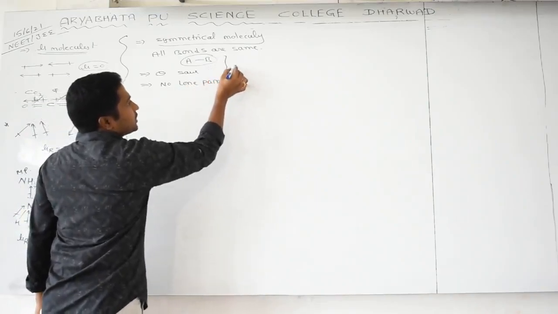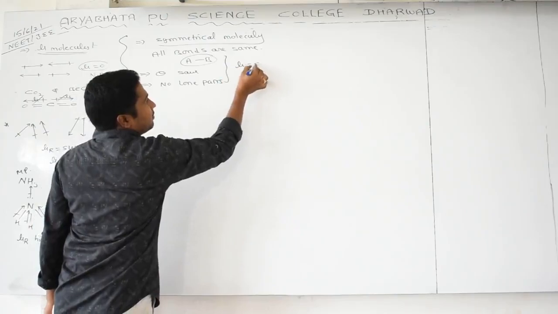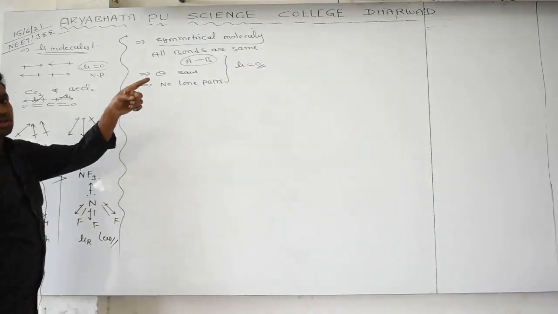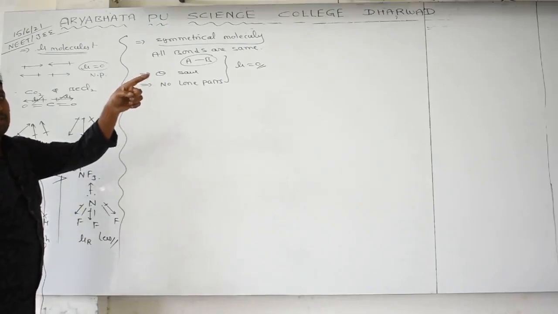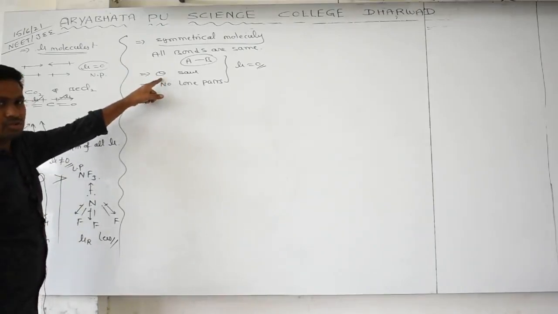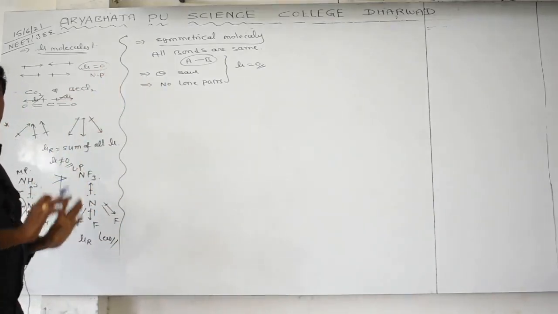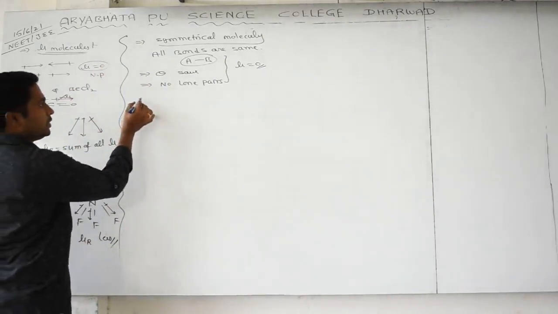Then whatever shape it has, the dipole moment will be 0. Like PCl bonds or BCl bonds, all angles the same and no lone pair, then the resultant moment is 0. It is always non-polar.